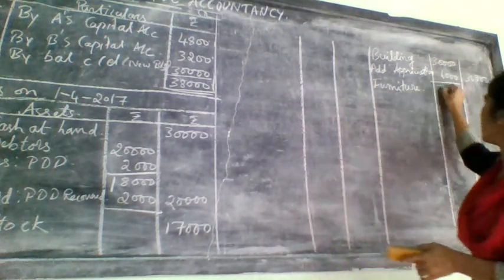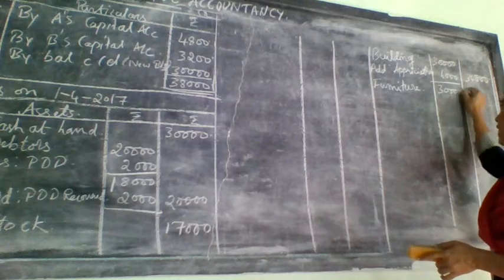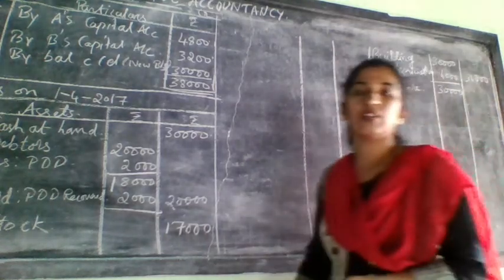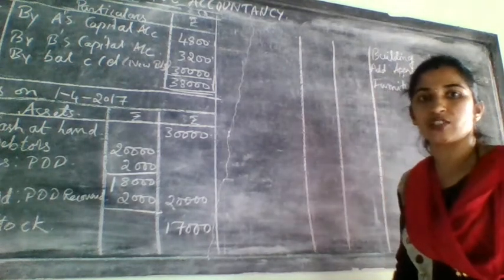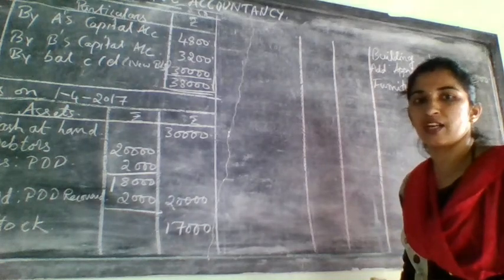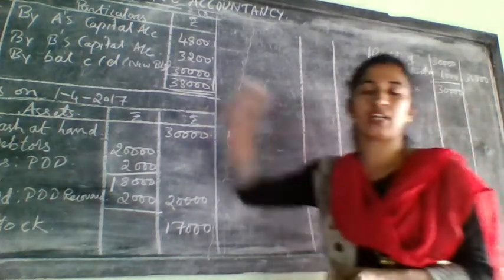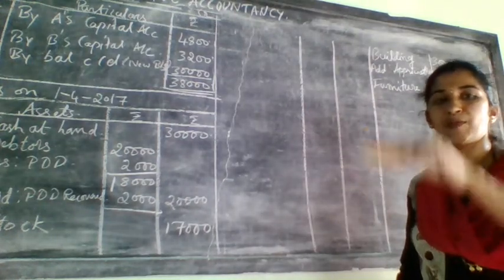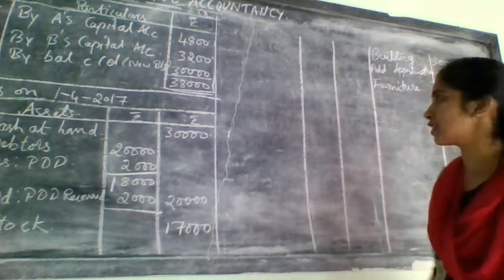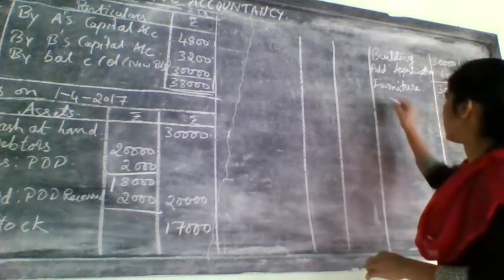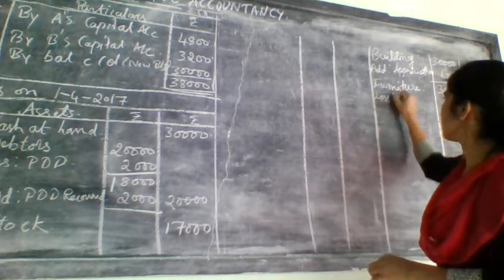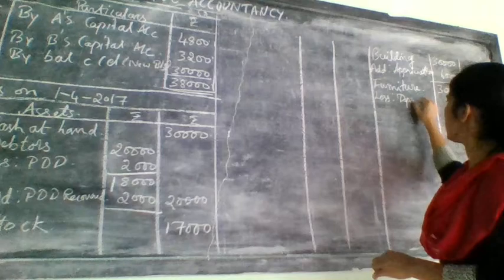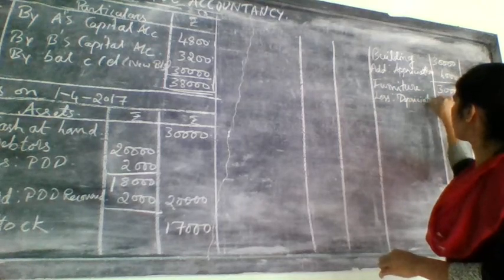Furniture they have given 30,000. Check in the revaluation account. Adjustment was there for furniture and they have given that depreciation. And that depreciation you have taken on which side? Debit side of revaluation account. Debit side means decrease in the value of asset. Decrease means less here. So less depreciation.